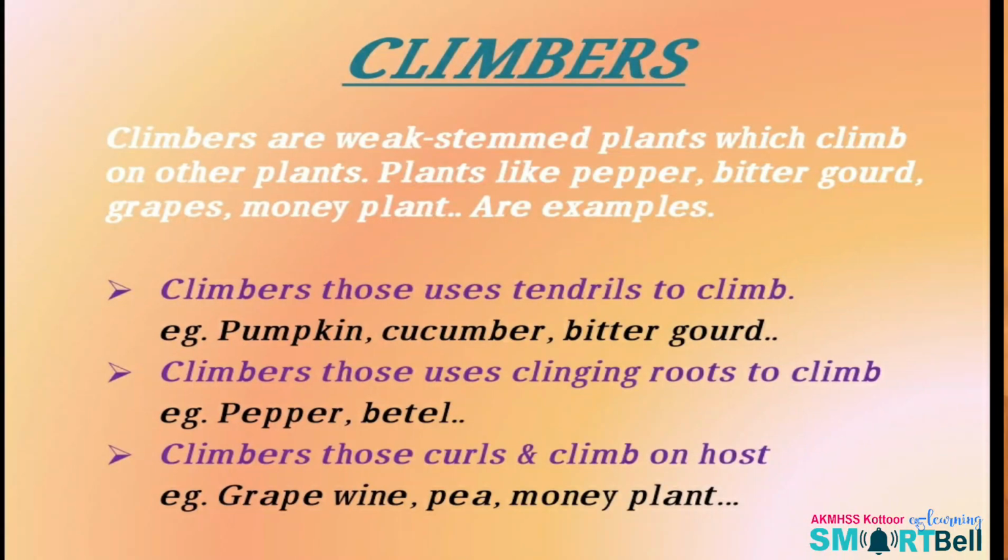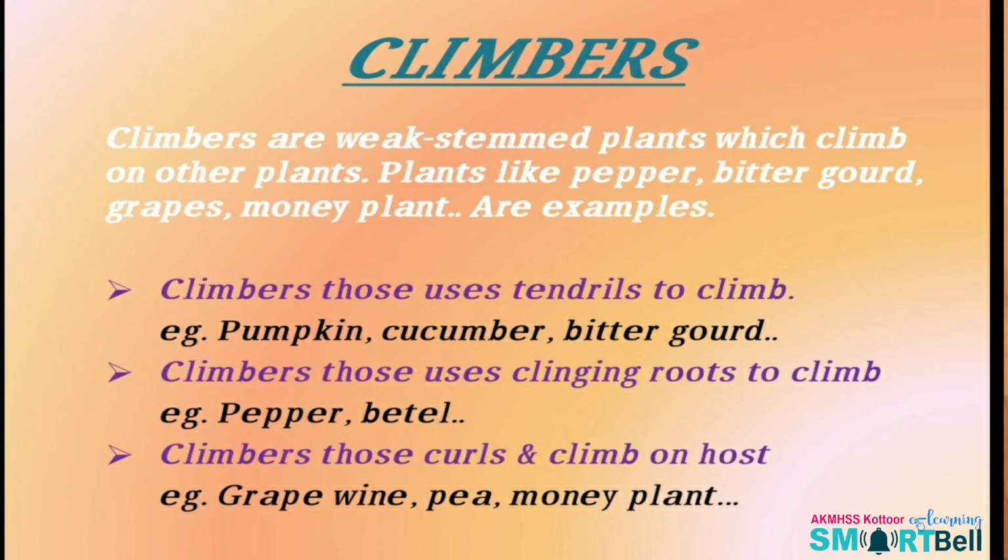You know a lot of examples of climbers. Grapevine, pumpkin, ash gourd, snake gourd, bitter gourd, pepper vine, betel plant, etc. are the examples. Now you have to write this subheading, climbers, and write: Climbers are weak stemmed plants which climb on other plants. Plants like grapes, bitter gourd, money plant, etc. are the examples.